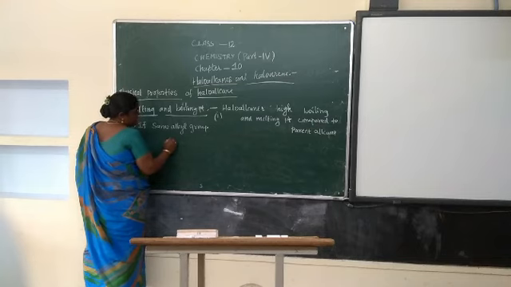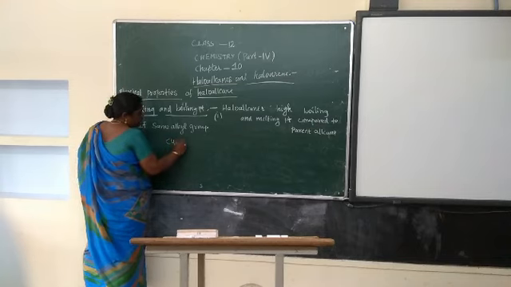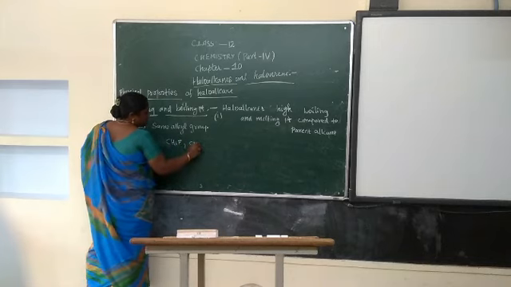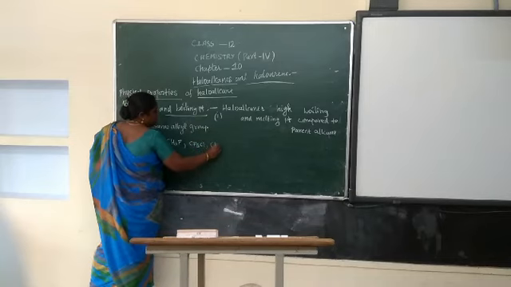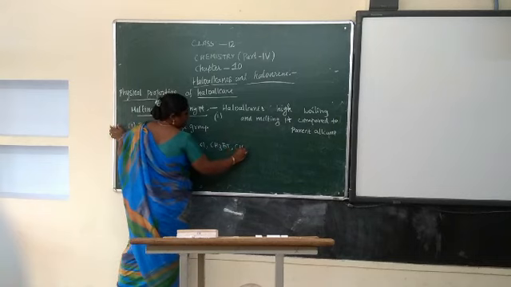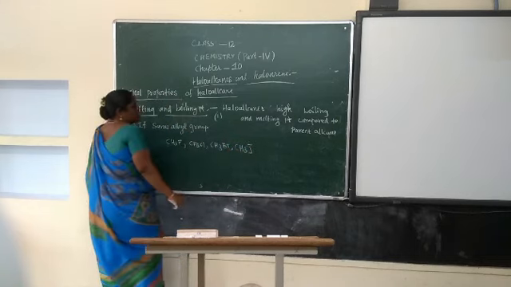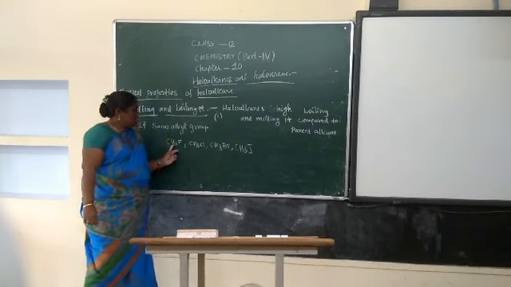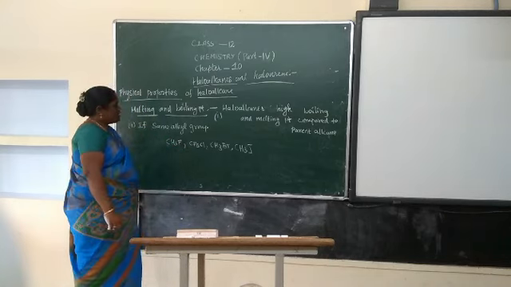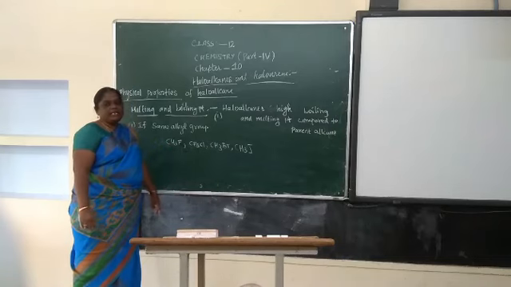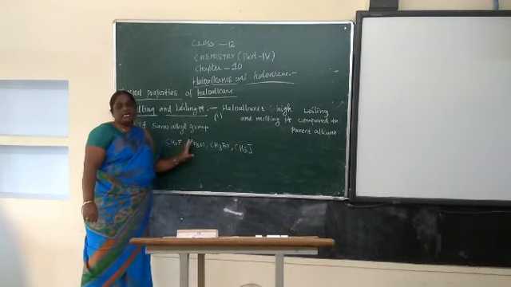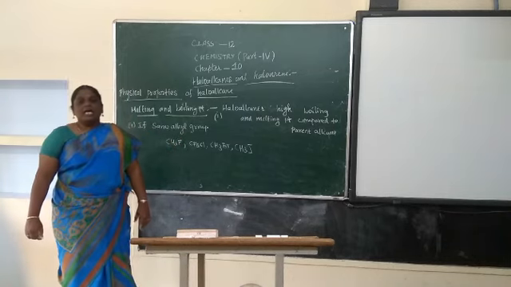CH3F, CH3Cl, CH3Br, CH3I. Like that it is there. So here, see, the alkyl group is the same. CH3 is methyl. But a different halogen. Like that it is given, it depends on the size and mass of the halogen atom.